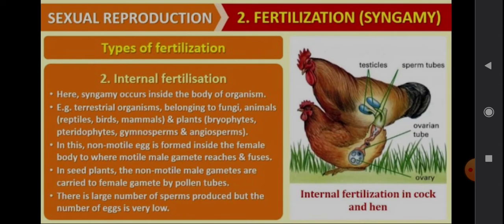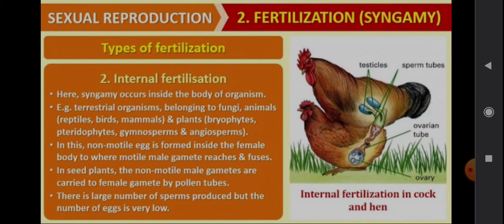Internal fertilization occurs inside the body. Here syngamy occurs inside the body of the organism. Examples are terrestrial organisms belonging to fungi, animals, reptiles, birds, mammals, and plants like bryophytes, pteridophytes, gymnosperms, and angiosperms. External means outside, internal means inside. An easy example, see, they have given the picture of the cock.